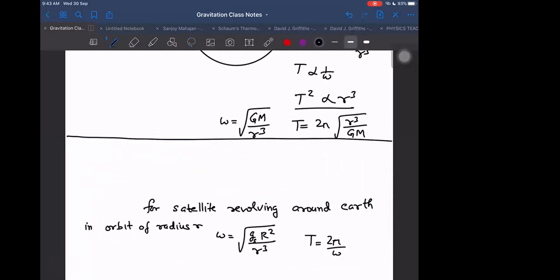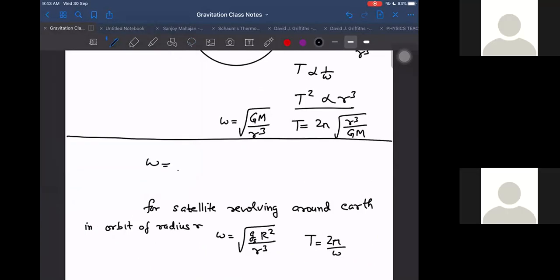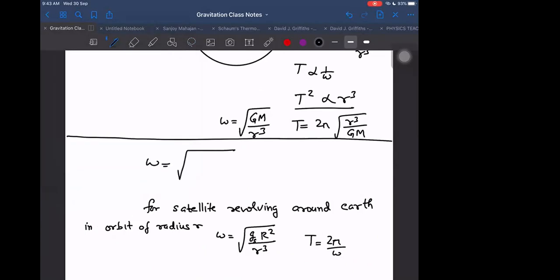Without telling the proof, I am telling you here one thing: for the formula in cases when both masses are comparable and they are actually revolving around each other, I have to write G(M1 plus M2) divided by R, where R is the total effective relative distance, that is (R1 plus R2) whole cube. It becomes like this. Interesting it is.